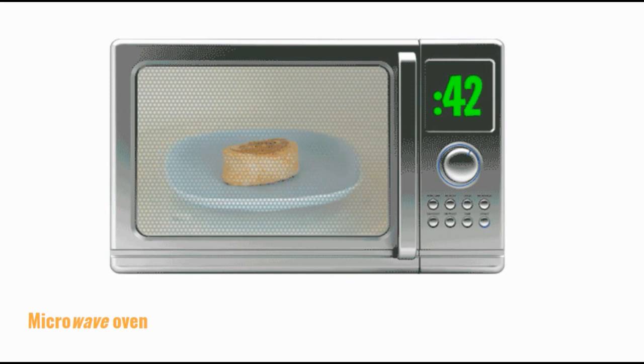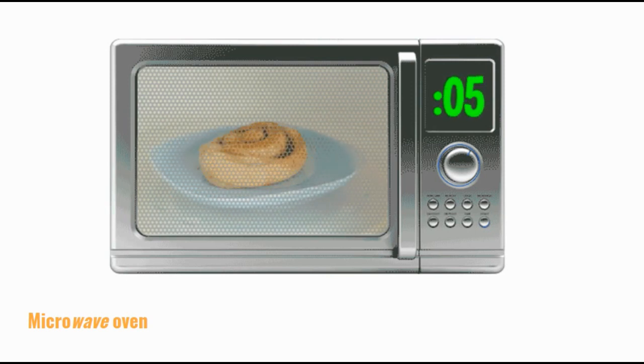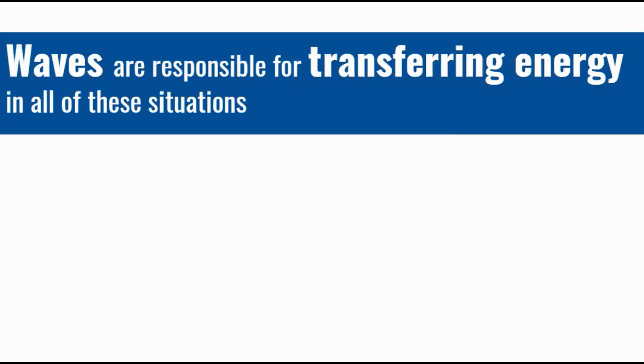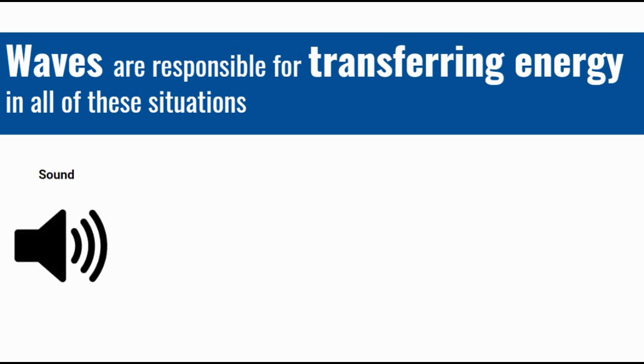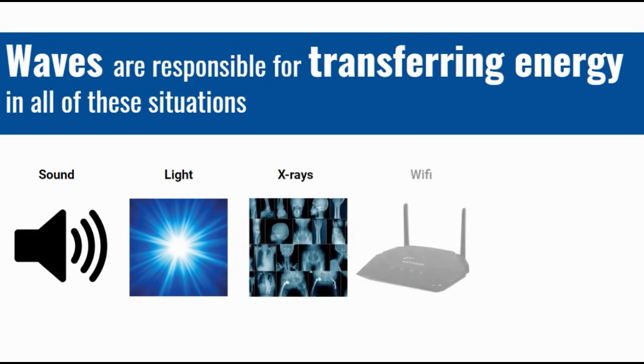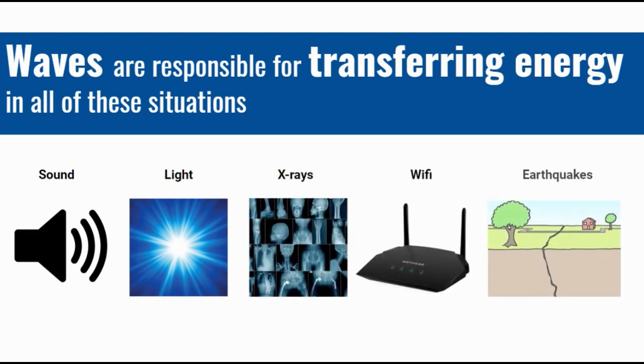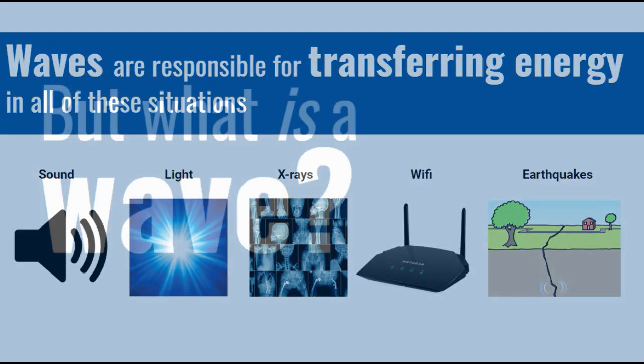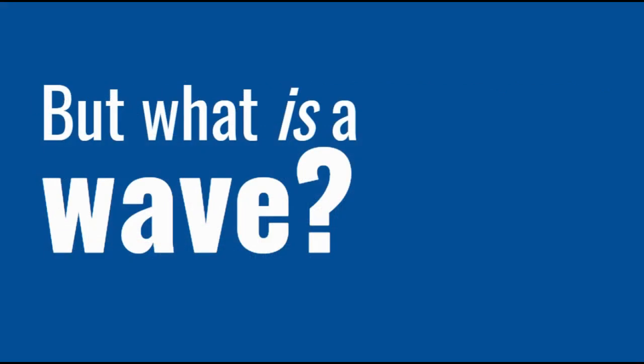And in your kitchen at home, you probably have a microwave oven. So waves are responsible for the transfer of energy in those three examples, but also a huge range of other situations: sound, light, X-rays, Wi-Fi, earthquakes. These things are all very different, but all of these situations involve the transfer of energy from one place to another in the form of a wave. So those are some examples of waves, but what is a wave?